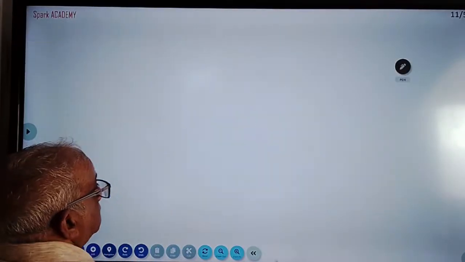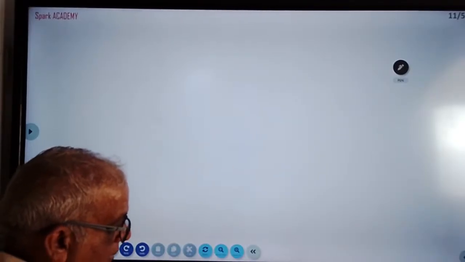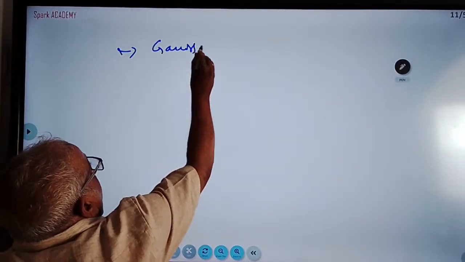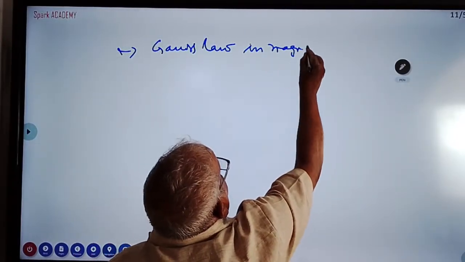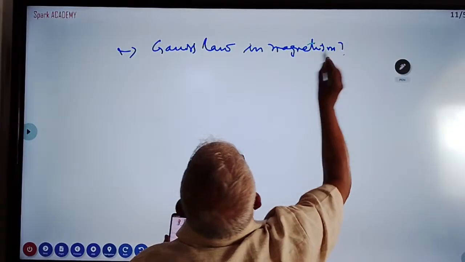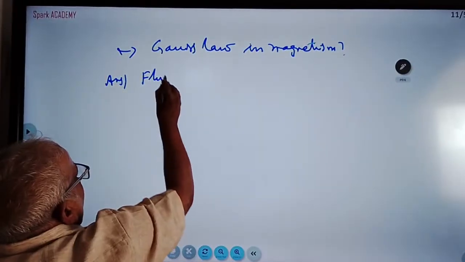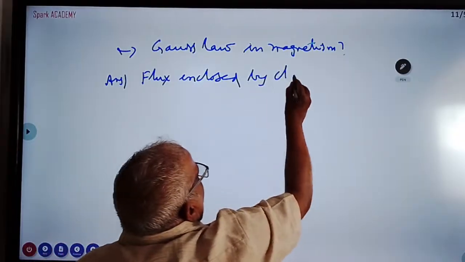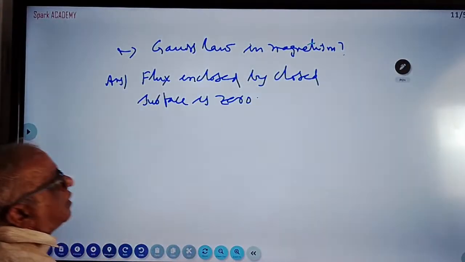Now, next, still anything they can ask in this. State Gauss law in magnetism. What is Gauss law? In this they will ask two very short questions. You should be very careful. You should read all the questions in this chapter. What is Gauss law in magnetism? Answer, flux enclosed by closed surface is 0. That is Gauss law in magnetism.